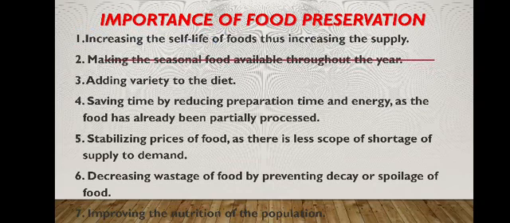All of you know the salting of mango and the preservation of different mango products as well as jackfruit products that we do in our households. This is an example. Mango and jackfruit are seasonal foods in our country, especially in Kerala, so they can be available throughout the year by certain preservation methods. All of you know very well about that.